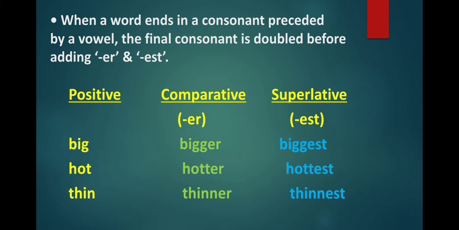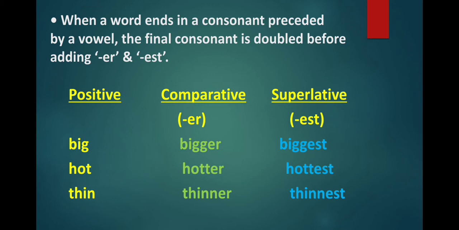So, in the given example, big, the final consonant is G. So, here G is doubled. Instead of one G, we have two G's and we add ER and EST after that. So, big becomes bigger and biggest. Bigger is the comparative form and biggest is the superlative form.